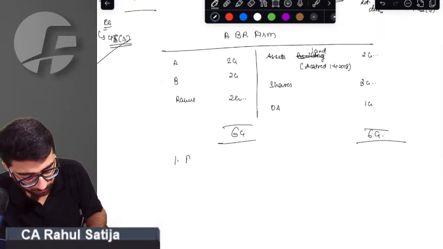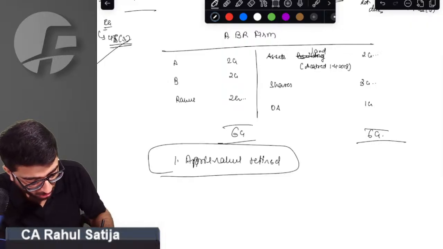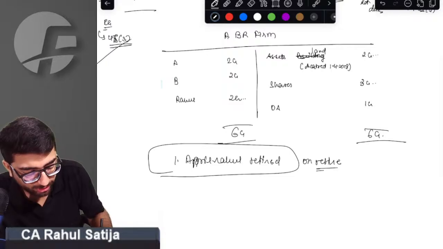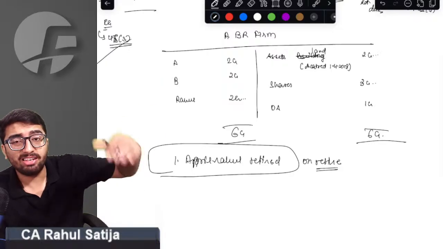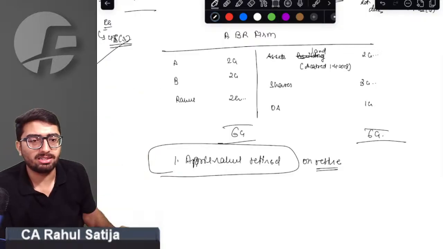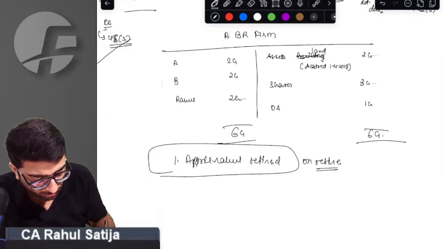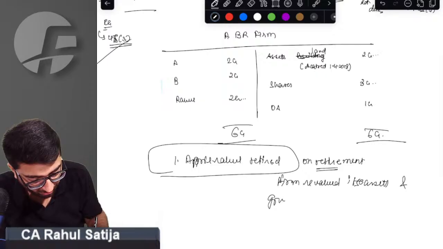On 1st April, Rahul retired. On retirement, if you are aware from your junior classes, at the time of retirement or dissolution, the firm normally revalues its assets, and sometimes instead of paying money to the partner, the firm directly gives certain assets to the partner. So on retirement, the firm revalued its assets and gave land to Mr. Rahul.